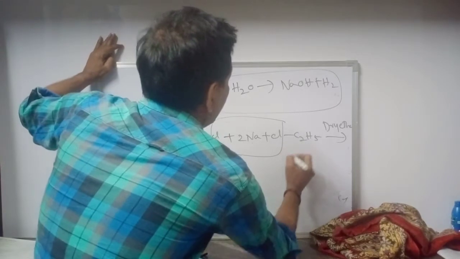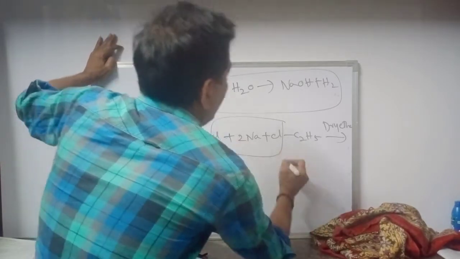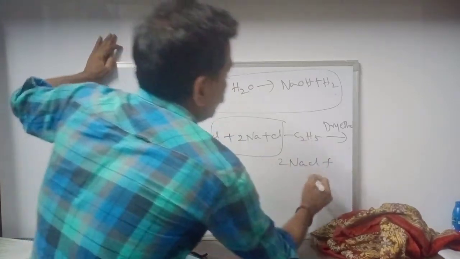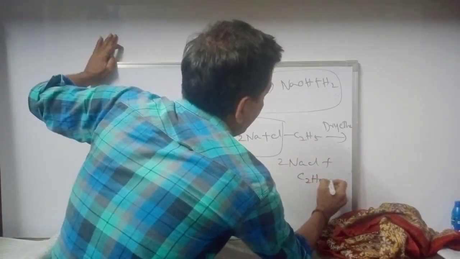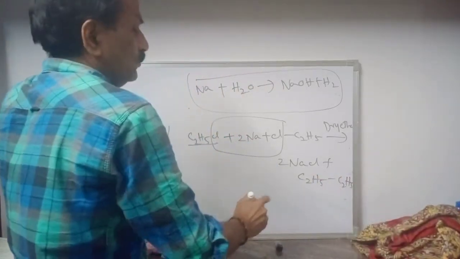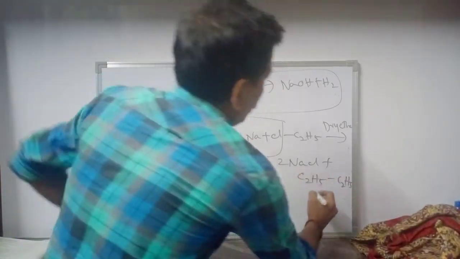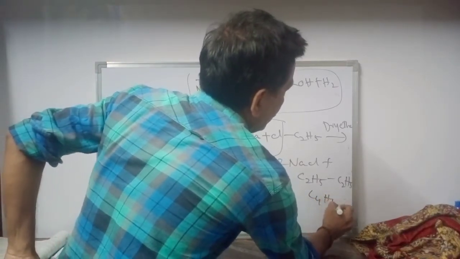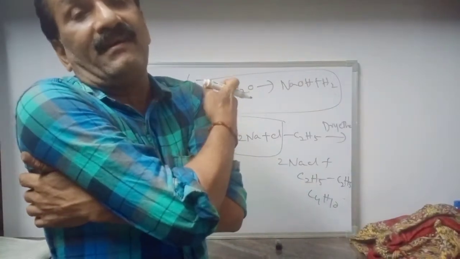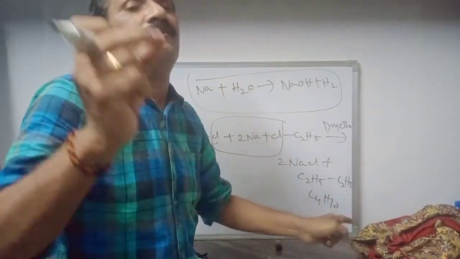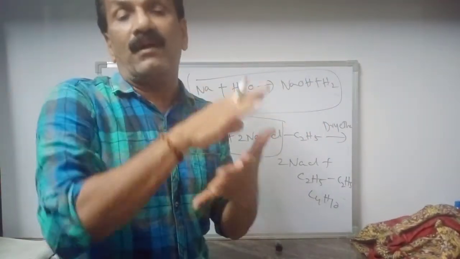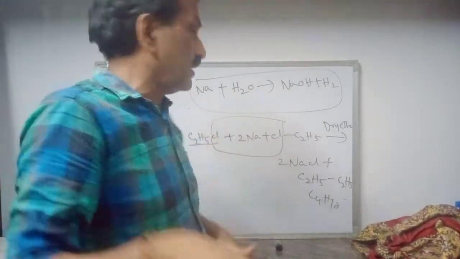What happened here? 2NaCl plus C2H5-C2H5, that is nothing but butane, C4H10. So 2 to 4. We are going to prepare symmetric alkanes or even number alkanes using Wurtz reaction. We cannot prepare odd number alkanes using Wurtz reaction. Let us see.